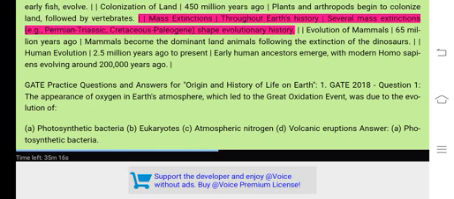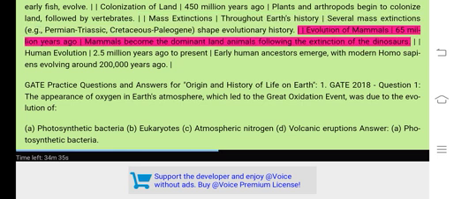Mass extinctions throughout Earth's history. Several mass extinctions, e.g., Permian-Triassic, Cretaceous-Paleogene, shape evolutionary history. Evolution of mammals. 65 million years ago, mammals become the dominant land animals following the extinction of the dinosaurs.